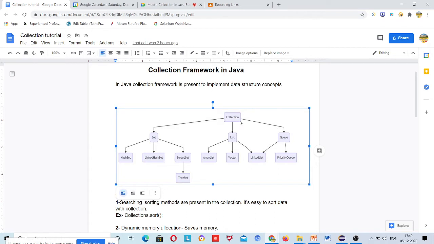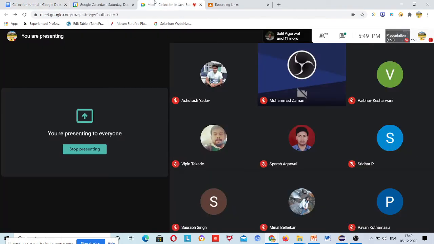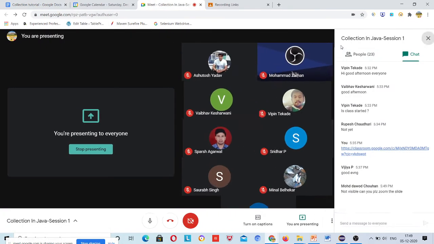We will start with array list today and focus more on it, then we'll focus on hash set and the implementing classes for set, and then we'll see the queue and the stack. So we will focus more on these topics.